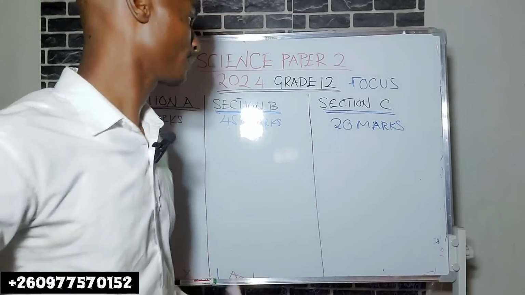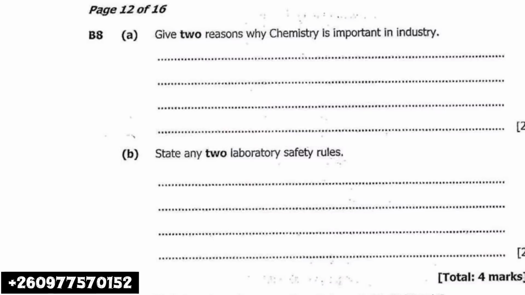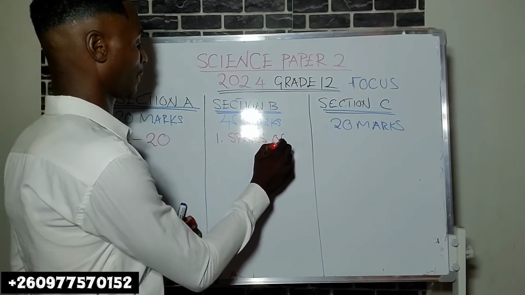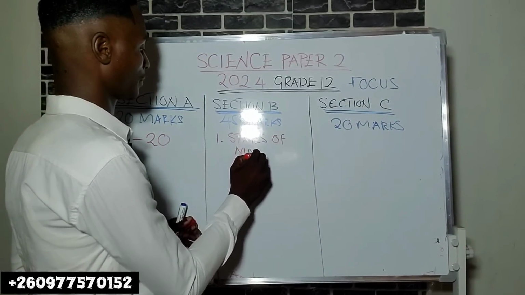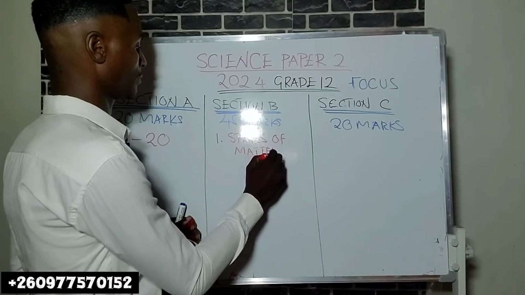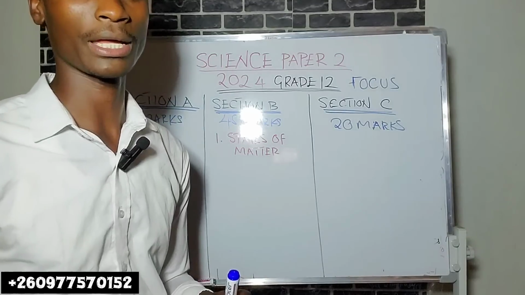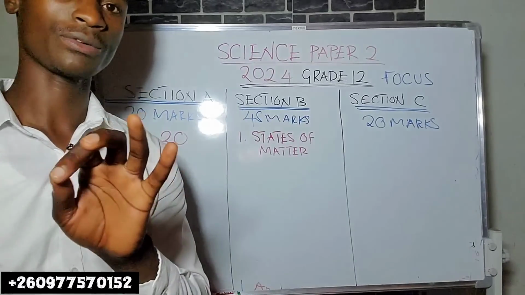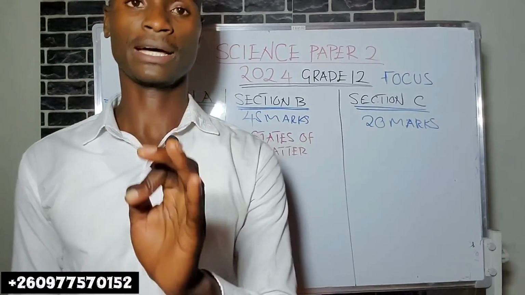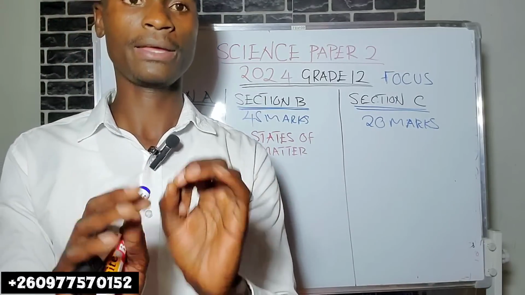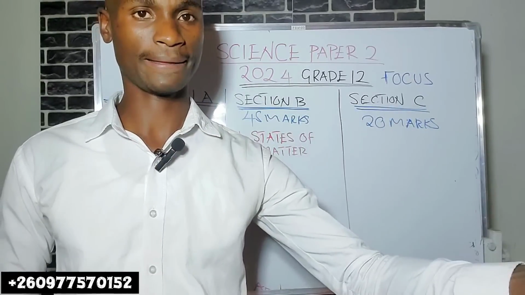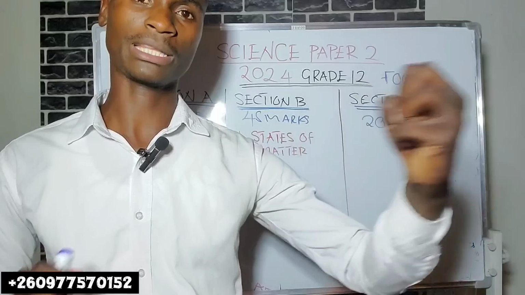The first one, let me just write, states of matter. I would have written kinetic theory of matter. Okay, states of matter or kinetic theory of matter. Now, under states of matter, they may bring the kinetic theory of matter, and you are asked to explain it.